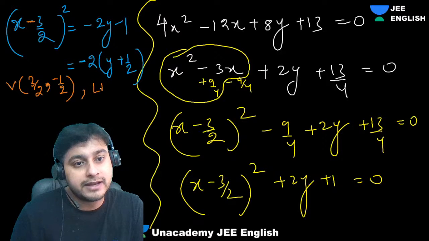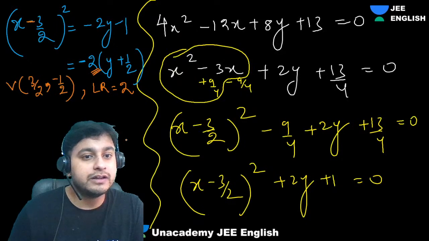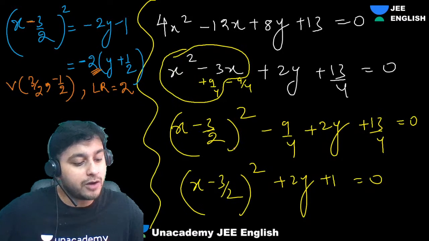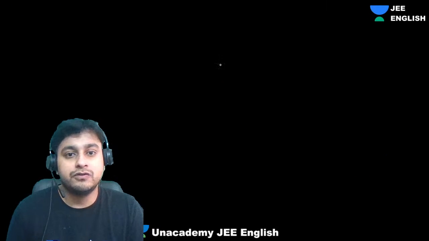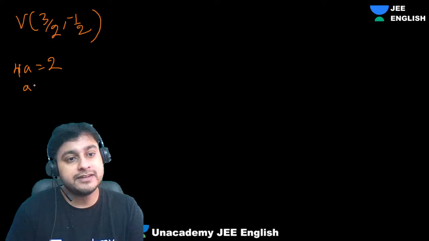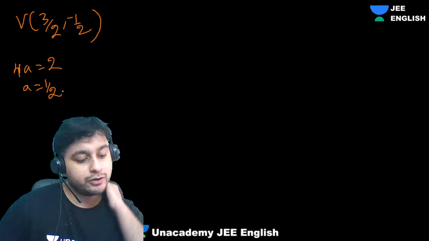And latus rectum length is what? 2. Whatever is multiplied with this is the latus rectum. Yes or no? Come on, guys. So vertex of the parabola is at 3 by 2 comma minus half, and 4a is 2. That means a is 1 by 2.